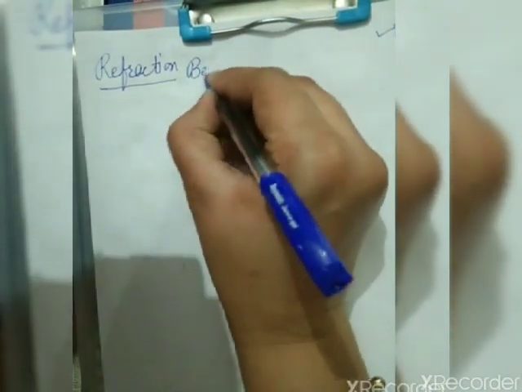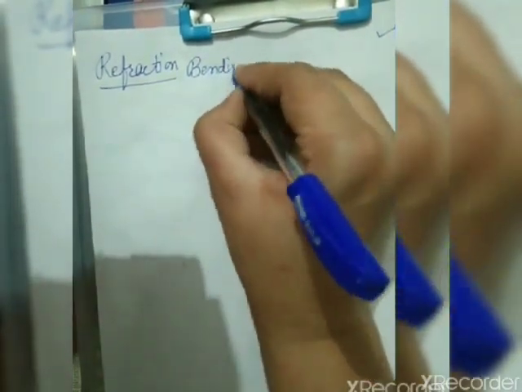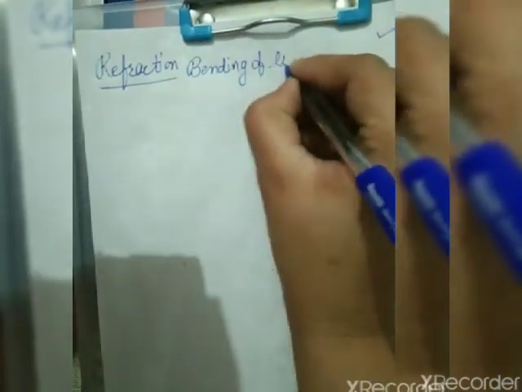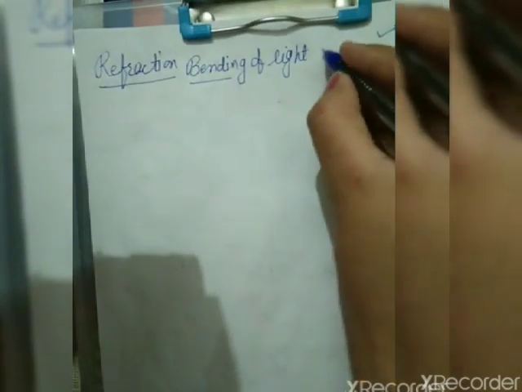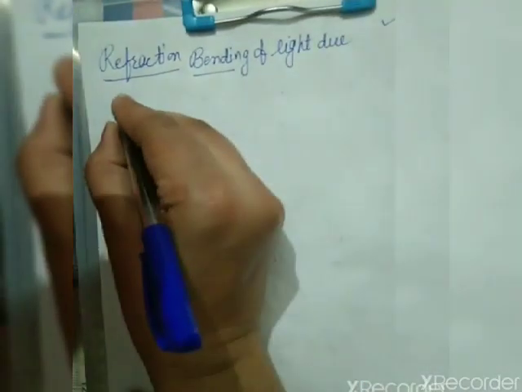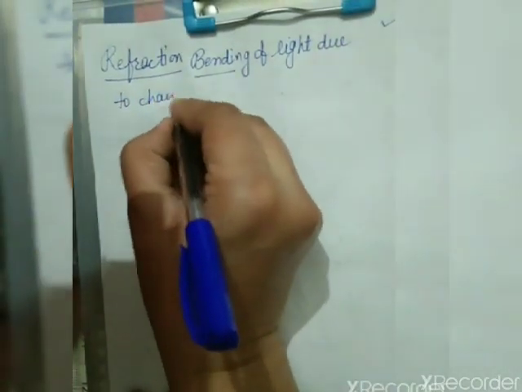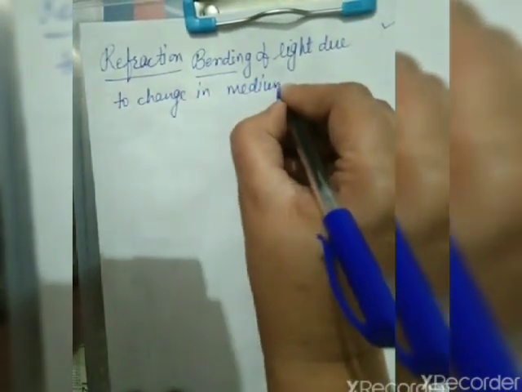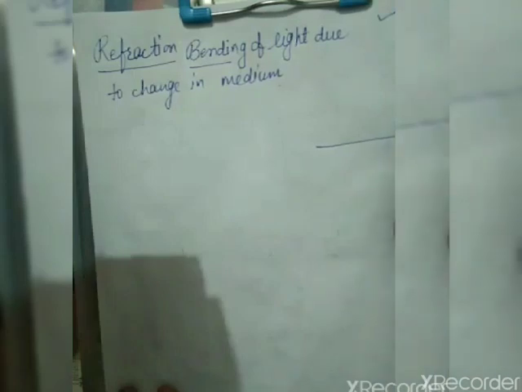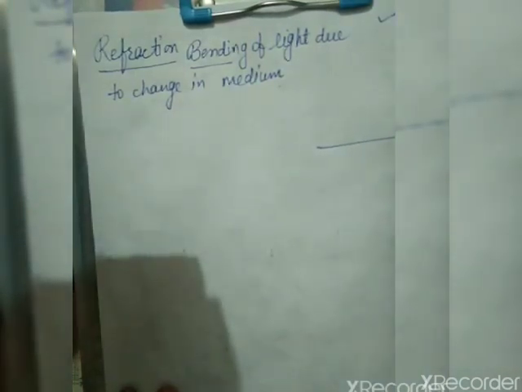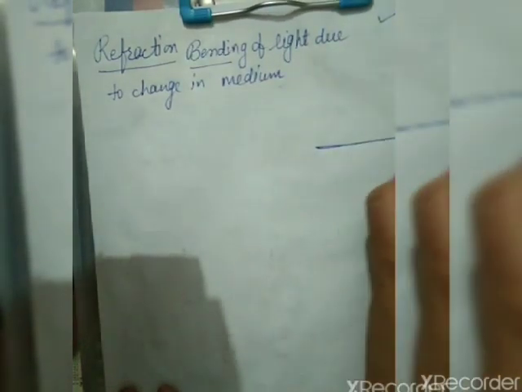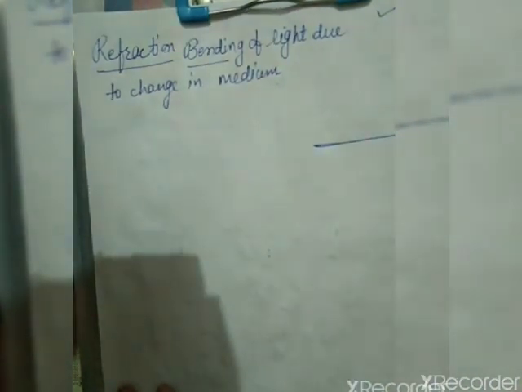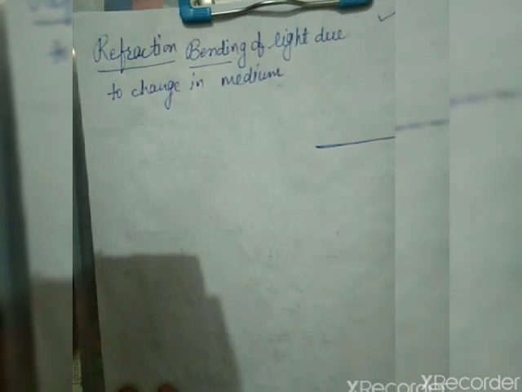Refraction means what? It is only the bending of light. Light bends. Why does light bend? Due to change in medium. What does it mean? When light travels from the first medium to the second medium, there is a separating boundary that separates these two media, and it is